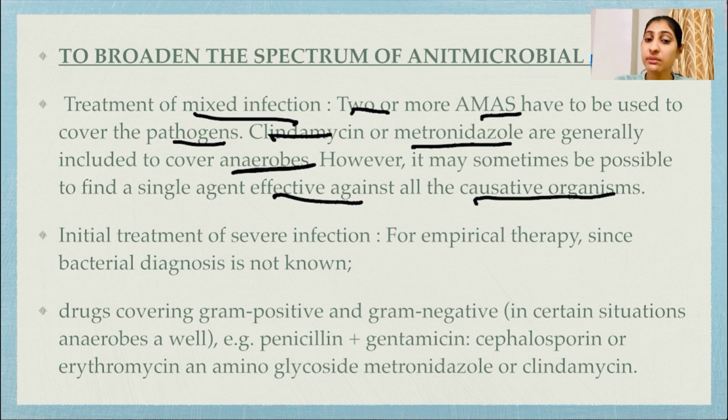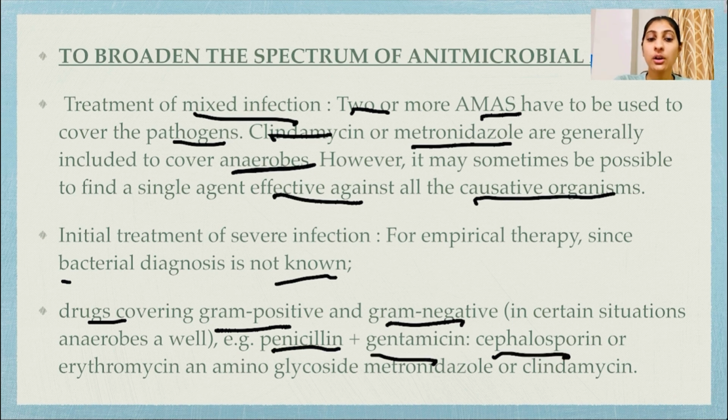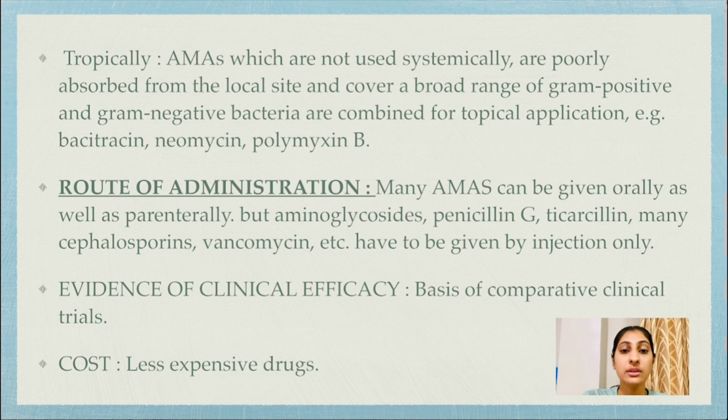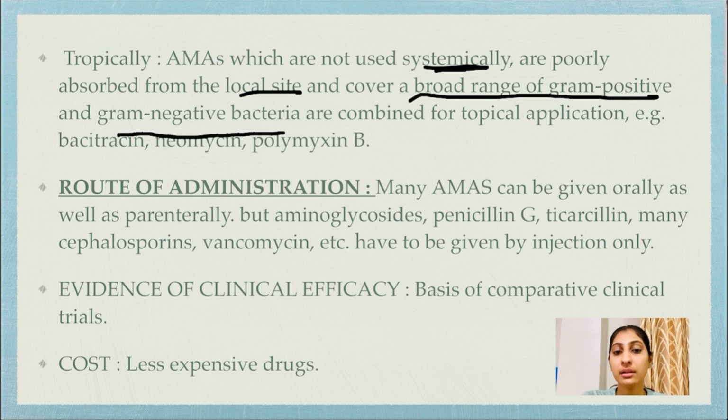Initial treatment of severe infection. For empirical therapy, since the bacterial diagnosis is not known, drugs covering gram-positive and gram-negative bacteria are used, for example penicillin and gentamicin, cephalosporin or erythromycin and an aminoglycoside, metronidazole or clindamycin. Topically, AMAs which are not used systemically are poorly absorbed from the local site and cover a broad range of gram-positive and gram-negative bacteria and are combined for topical application. Example: bacitracin, neomycin and polymyxin B.